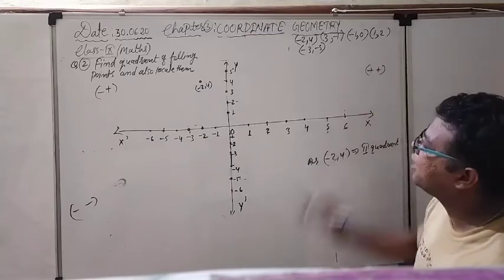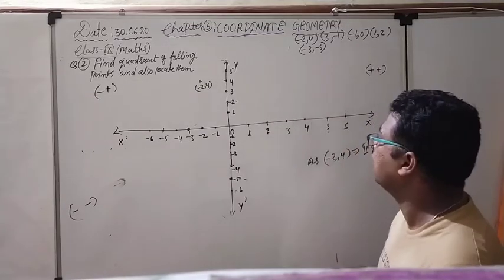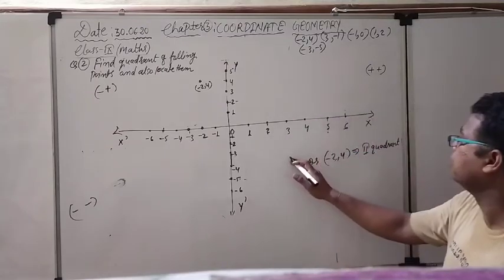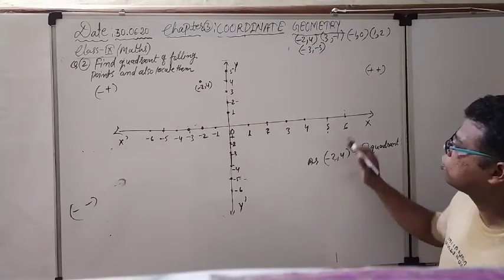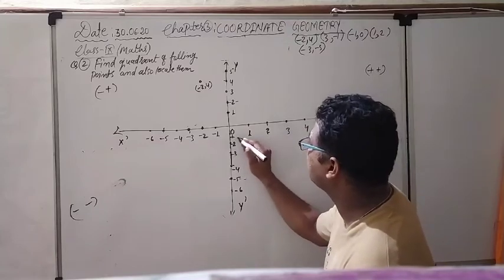Second point, 3, minus 1. 3 means positive 3 and negative y. Positive x, negative y means fourth quadrant. Fourth quadrant is always shown by plus and minus. Okay, so 3 and minus 1. This is the 3 and this is the minus 1, you can say.